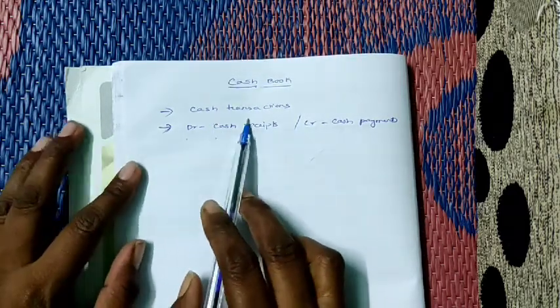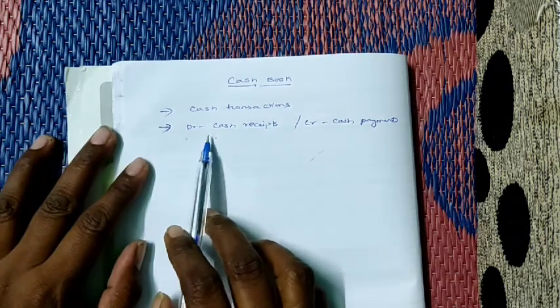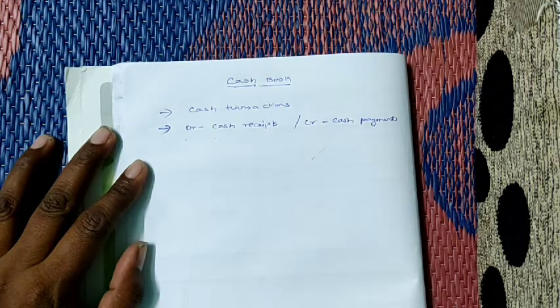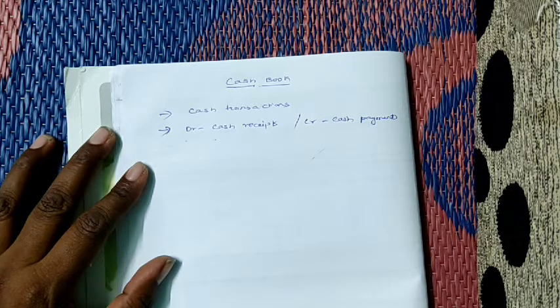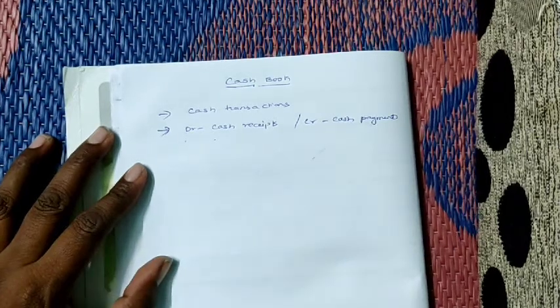First of all, you have to see whether it is a cash transaction or not. Next, if any cash receipts are there, cash receipt means if we are getting any income, all those incomes we have to take on the debit side of the cash book. And if we are making any payments, all the payments we have to take on the credit side of the cash book. So in cash book we have three types, single, double and triple.